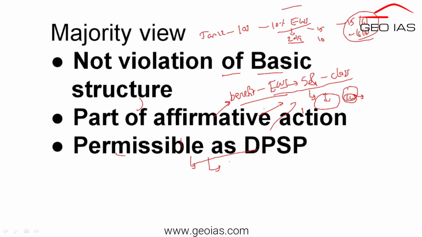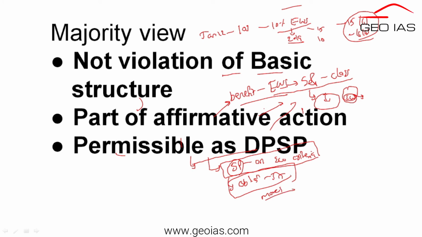It is acceptable to provide economically weaker section reservations because DPSPs stipulated to fulfill the objectives by providing special provisions on economic criteria. So DPSPs gave a chance to provide special provisions on economic criteria. As you know very well, it's a moral obligation under Article 37 on the state. They can go ahead. They are not opposing it.